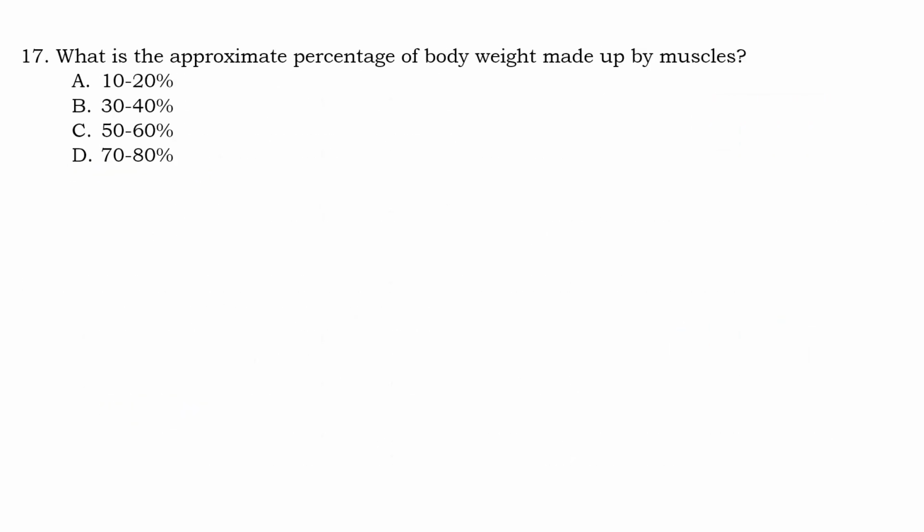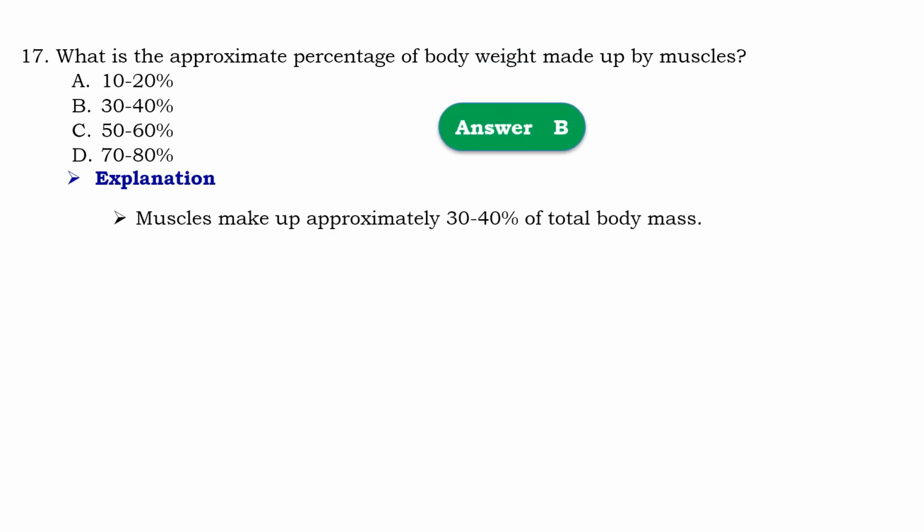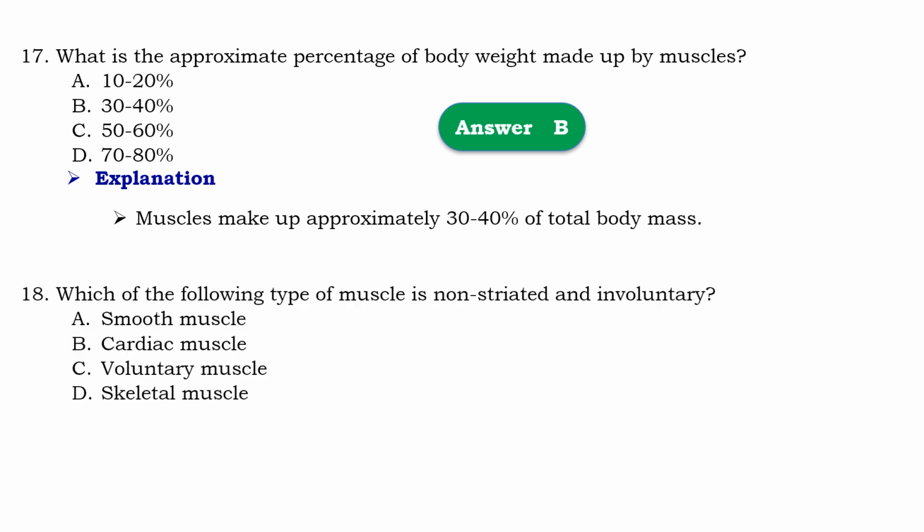Question number 70. What is the approximate percentage of body weight made up of muscles? So that should be B, 30 to 40%. Means that muscle makes up approximately 30 to 40% of total body mass.